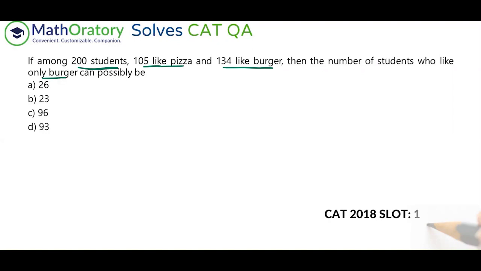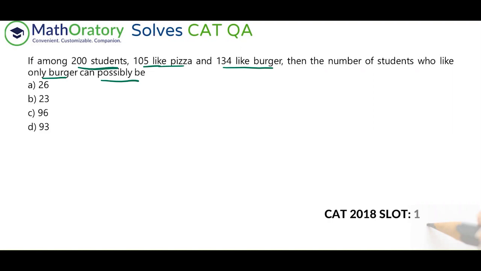But you're not looking for the value, by the way. We're looking for what it can possibly be, because nothing else is mentioned, right? I mean, how many like both of it, how many like none of it. So no such information is mentioned. There could be people who like neither pizza nor burger, right? So how to approach this?